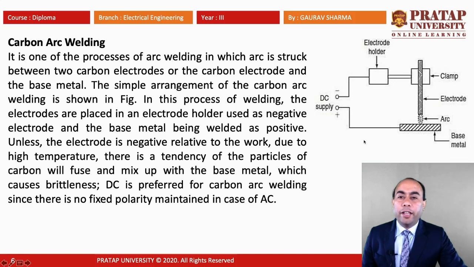In this process of welding, the electrode is placed in an electrode holder and used as the negative electrode, and the base metal being welded is positive. Unless the electrode is negative relative to the work, due to high temperature there is a tendency for particles of carbon to fuse and mix with the base metal, which causes brittleness. DC is preferred for carbon arc welding since no fixed polarity is maintained in the case of AC.